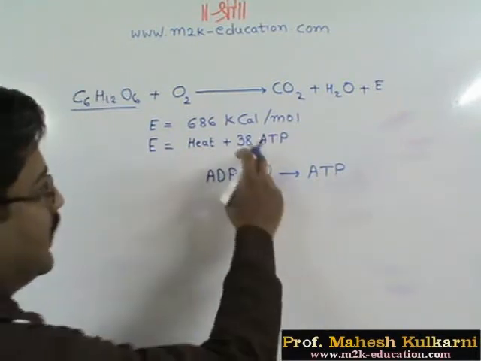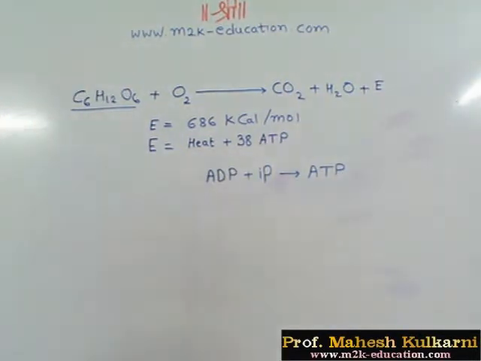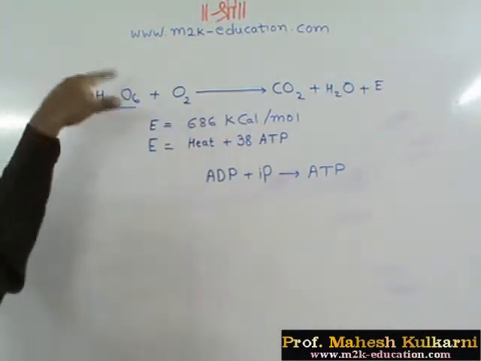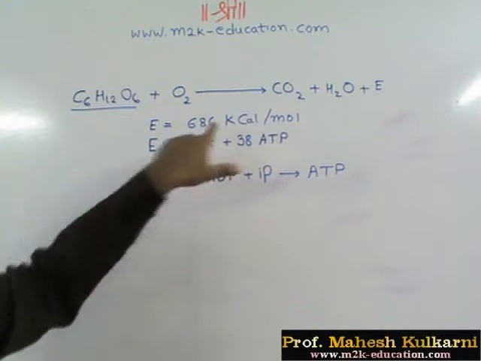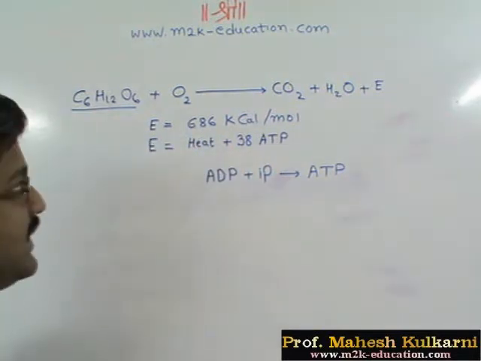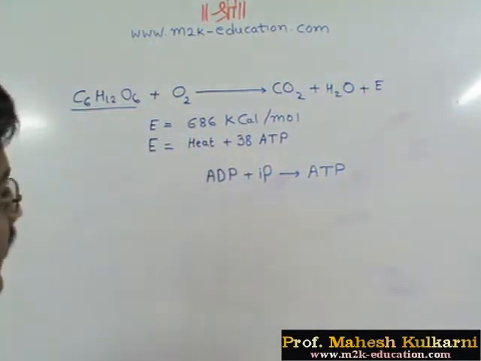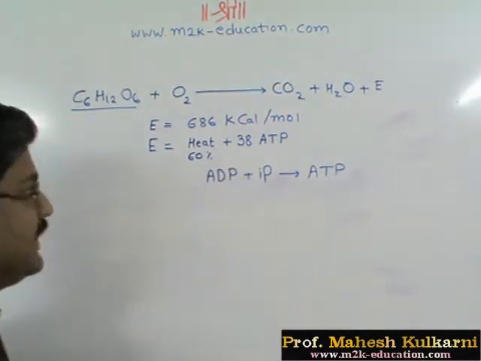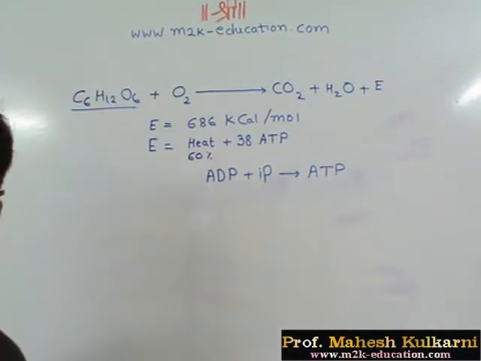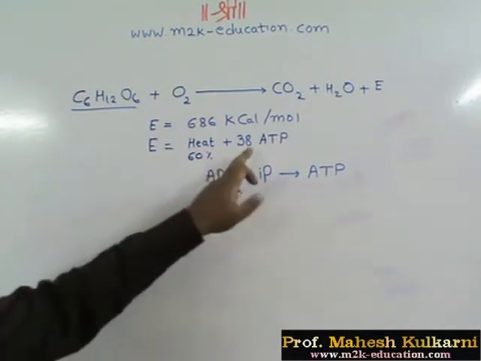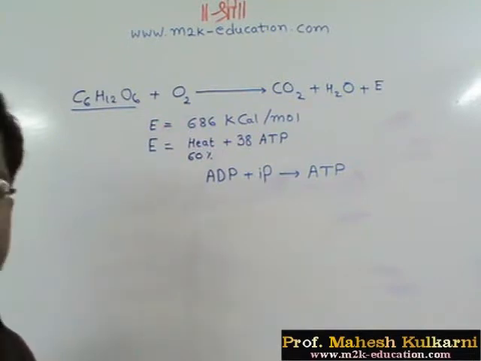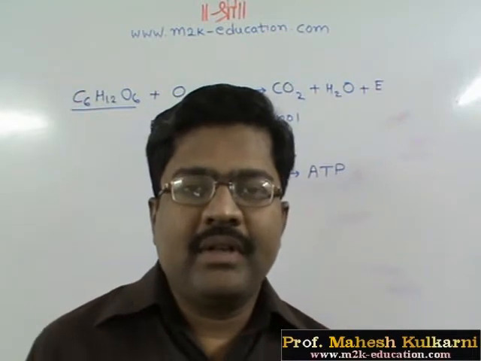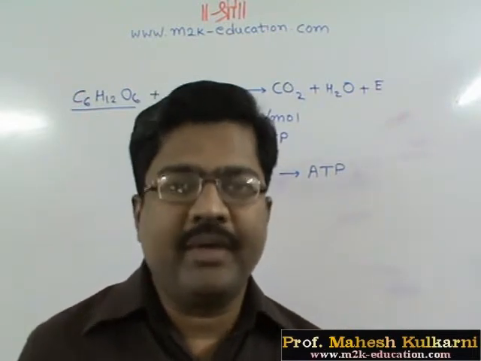So 38 energy-rich molecules are formed in this process if one molecule is burned, and for one mole, meaning molecular weight expressed in grams, 686 kilocalories of heat is liberated. Of the heat liberated, around 40% is used in the conversion of ADP to ATP, producing 38 ATP molecules. The remaining energy is lost in the form of heat.